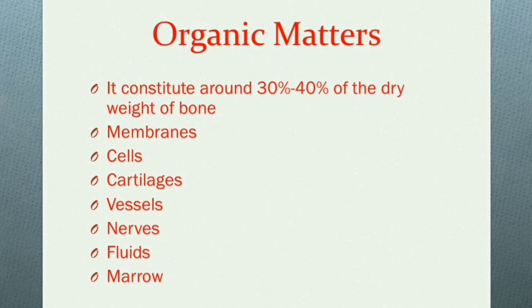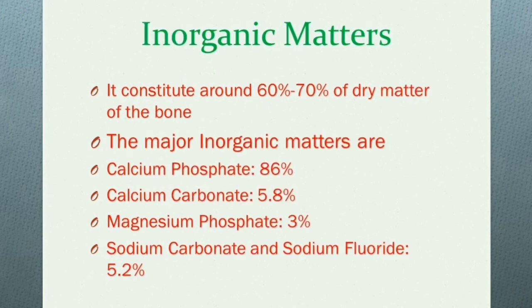The main organic matter present in the bone are membranes, cells, cartilages, vessels, nerves, fluids, marrow, that is bone marrow. Now, the inorganic matter constitutes around 60 to 70% of the dry matter of the bone. The major inorganic matters are calcium phosphate, which is 86%, calcium carbonate, which is 5.8%, magnesium phosphate, which is 3%, and sodium carbonate and sodium fluoride, that constitute 5.2%.